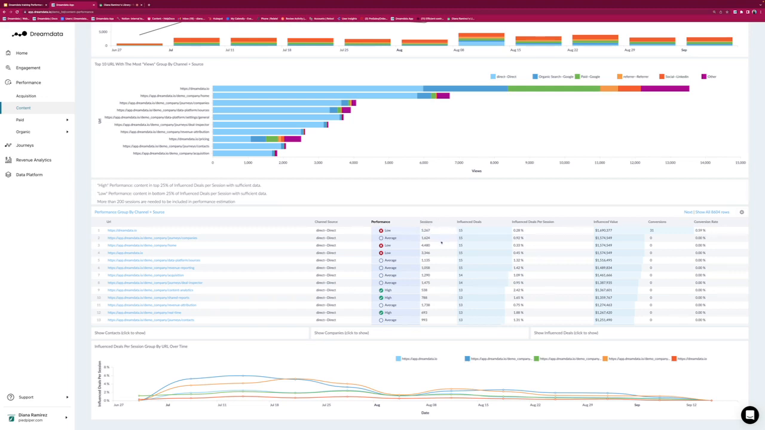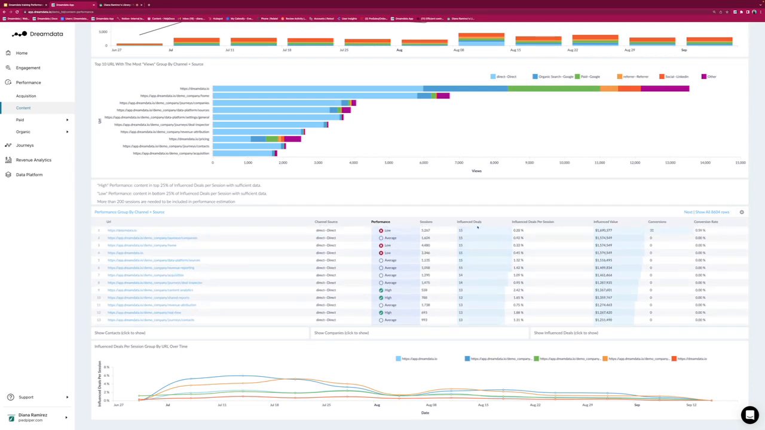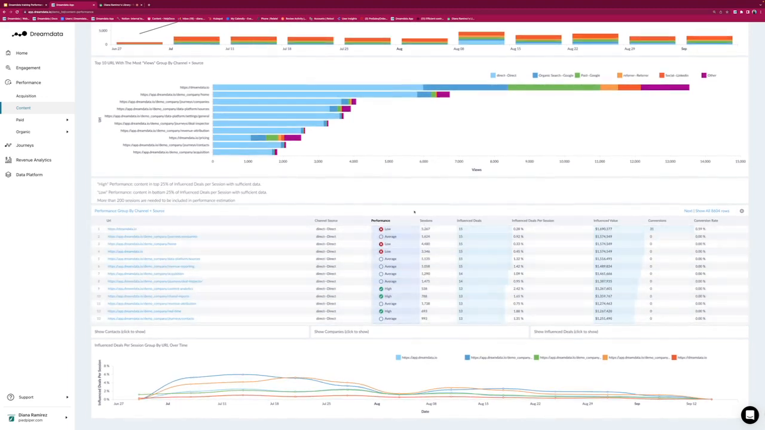And then we see the amount of sessions people had. By clicking on the table and then scrolling, we can also see the amount of influenced deals per session, the percentage. And so how do we know that a page is high, average, or low performing? That depends on the amount of sessions. A page that is low performing, or even a page where we say, for example, there's insufficient data, that means it's below 250 sessions.